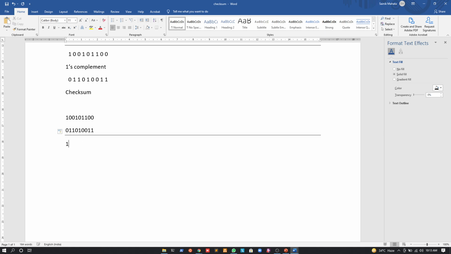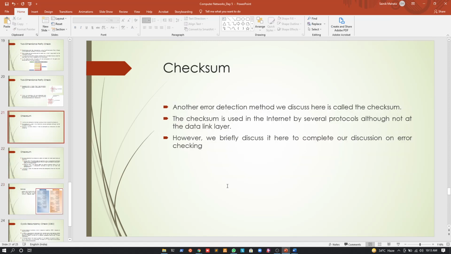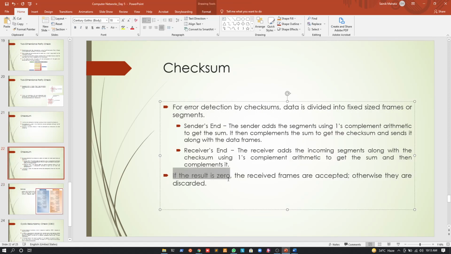Okay. So again, if we add this, what's the result? Tell me. It will be all 1s, right? Yes, sir. Okay. So if all will be 1s, and again if I do the 1's complement, then what will happen? All will be 0s, right? Yes, sir. Okay. And if you see this, if the result is all 0s, then the received frames are accepted, otherwise they are discarded.